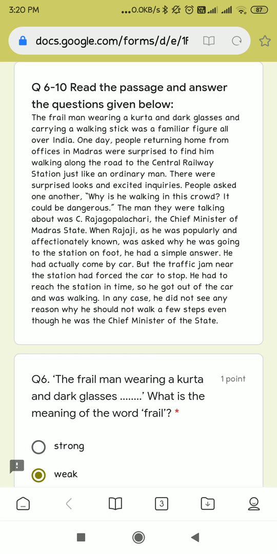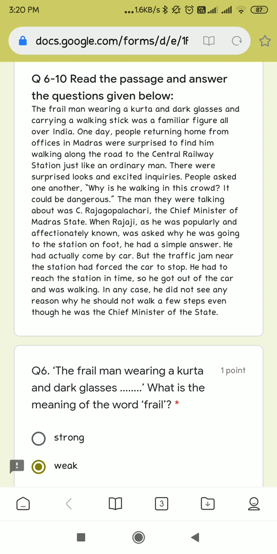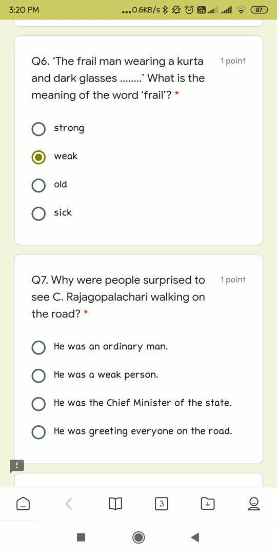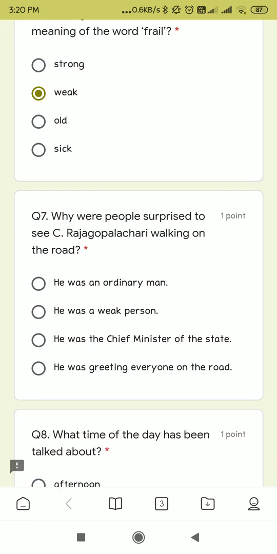There were surprised looks and excited inquiries. People asked one another, why is he walking in this crowd? It could be dangerous. The man they were talking about was C. Rajagopalachari, the Chief Minister of Madras State. Here is the answer of our seventh question. Why were people surprised to see C. Rajagopalachari walking on the road? And the correct answer is he was the Chief Minister of the state.